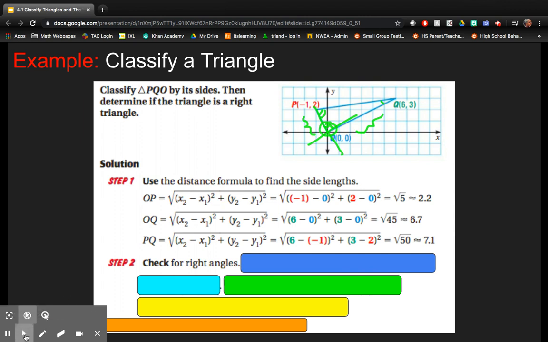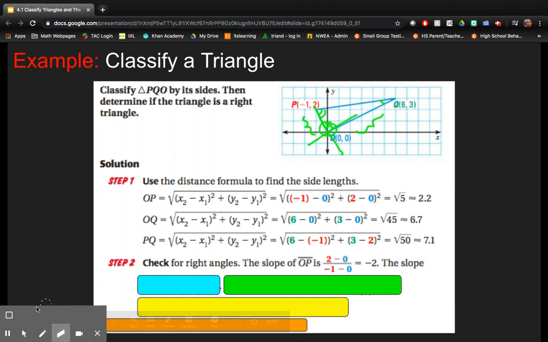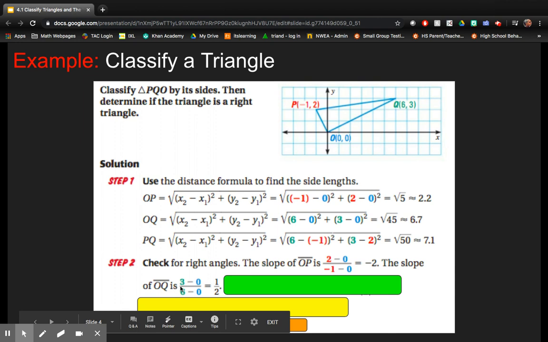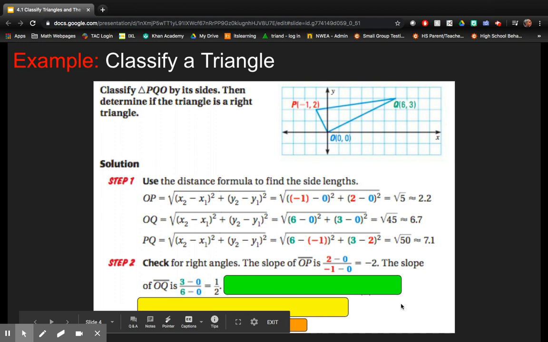So we need to find the slope. Let's do that. The slope of OP, and maybe I should erase all my markings here. The slope of OP, this right here, can be found by doing y minus y over x minus x, 2 minus 0 over -1 minus 0, giving me a slope of -2. Okay, now let's find the slope of OQ. We have 3 minus 0, y minus y, over 6 minus 0, x minus x, giving me a slope of 1/2.